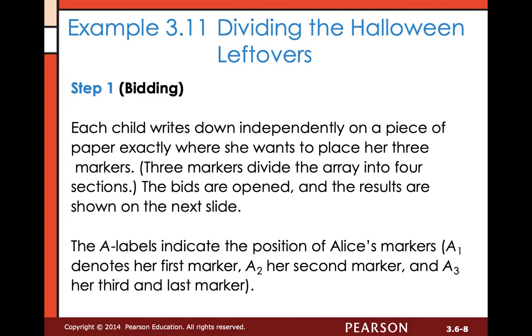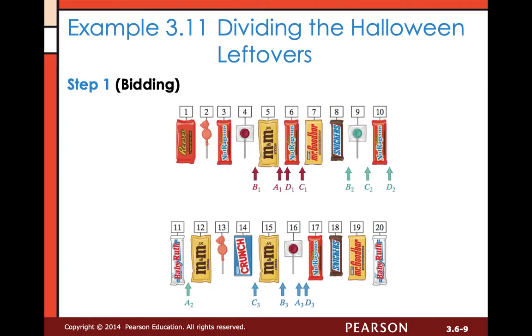The label A indicates position of Alice's markers, and so on from there. Okay, so just to give you an example of what this would look like, if you're thinking about Alice, that means that Alice thinks that this segment would be an acceptable piece to get, that this segment would be acceptable, and that this segment would be acceptable. And then you can do a different color for B, for C, and for D.